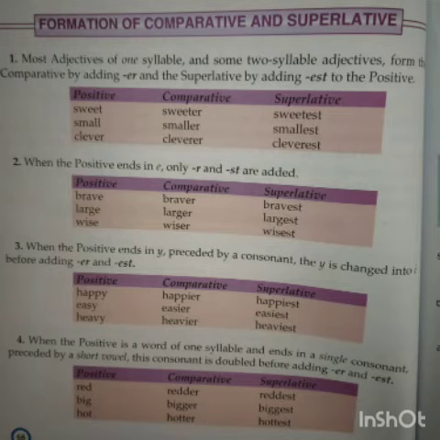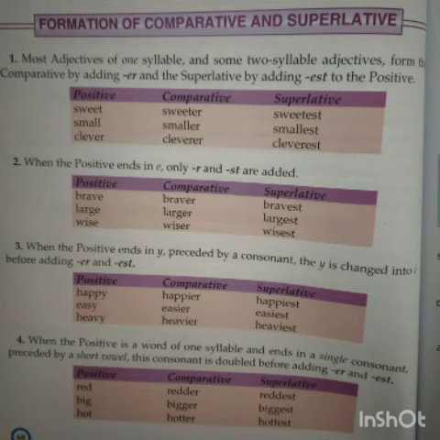So how do we form most adjectives of one or two syllables? If the adjectives are of one or two syllables, to make the comparative degree we add ER, and to make the superlative degree we add EST. For example, old. In the word old, how many syllables are there? Only one syllable. So here we add ER, older, to make comparative degree, and EST, oldest, to make superlative degree.